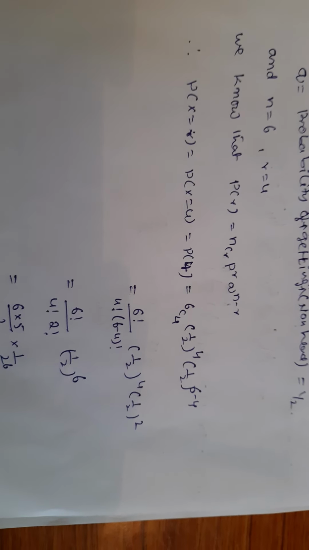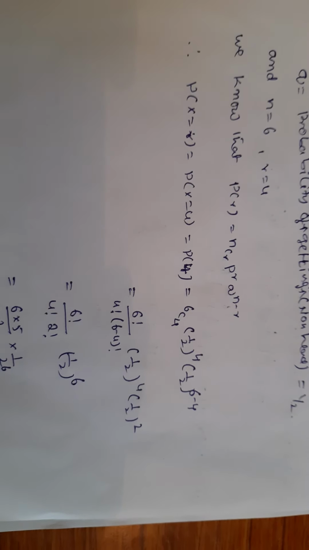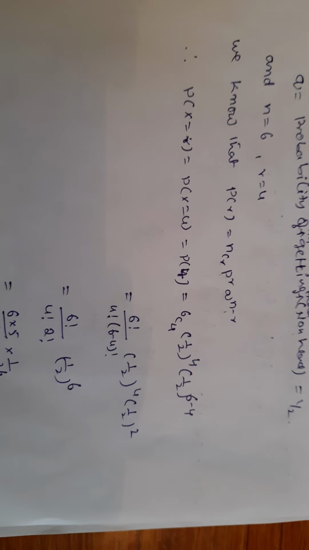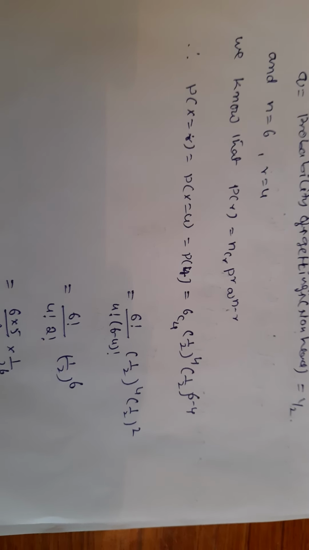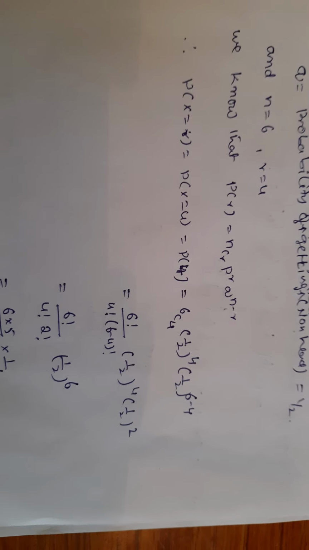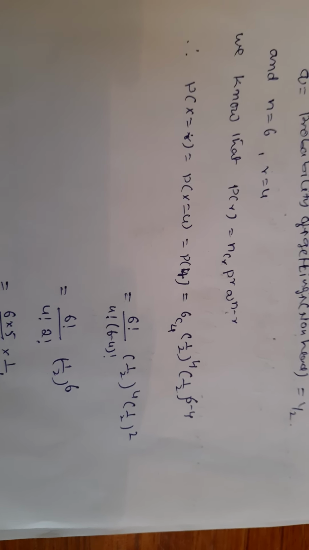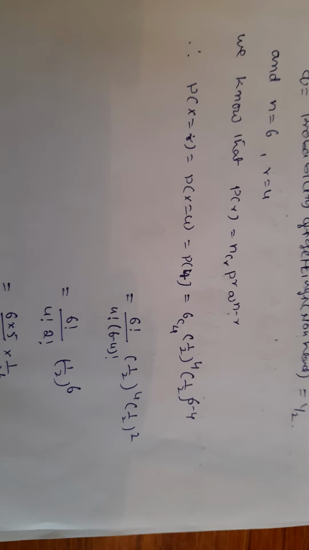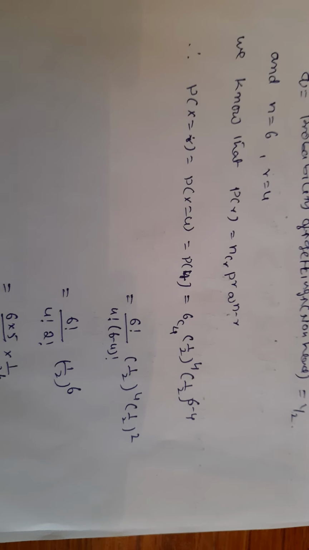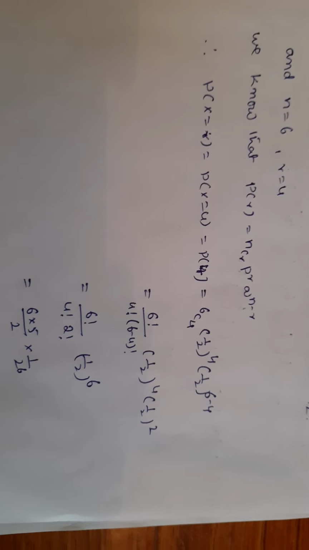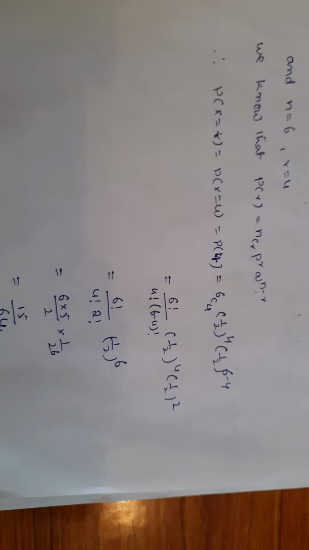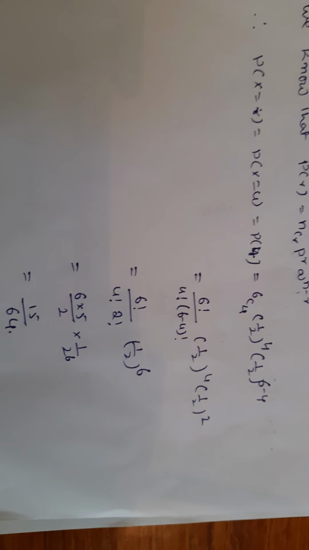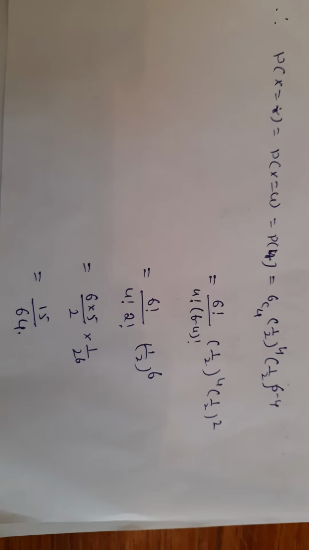P(X = r) = nCr p^r q^(n-r). P(X = 4) = 6C4 (1/2)^4 (1/2)^(n-4), meaning 6 minus 4. Here 6C4 = 6 factorial by 4 factorial into (6 minus 4) factorial.